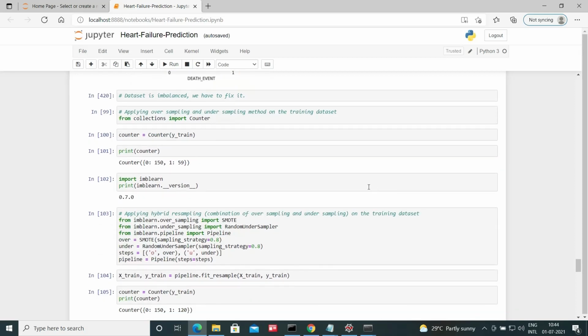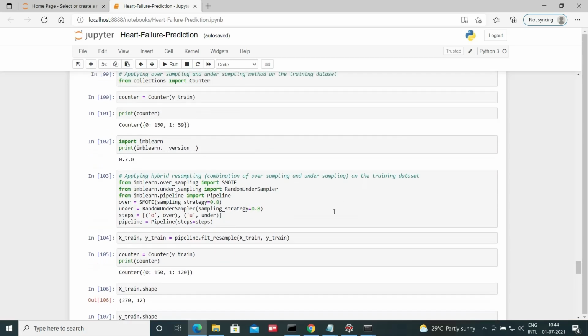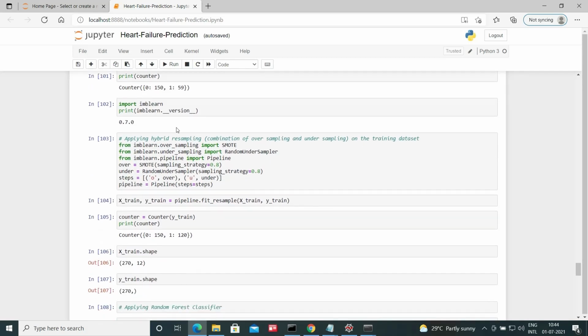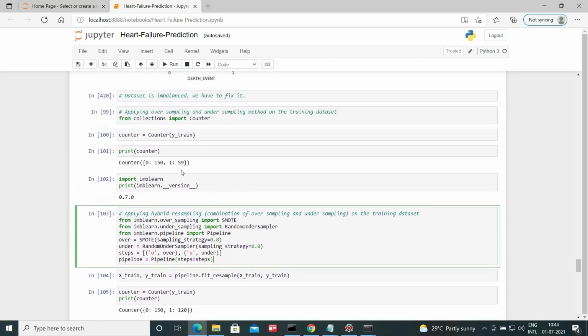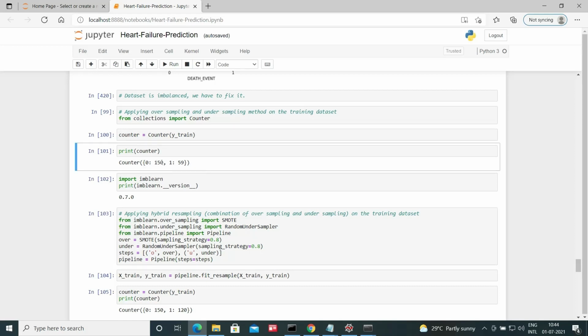So we have fixed this imbalanced data set using resampling technique. We basically use hybrid resampling, that is a combination of oversampling and undersampling, on only the training data set. Before applying this resampling technique, if we look at the count, the number of observations for the 0 class, that is the class for which a person is unlikely to die, is 150.